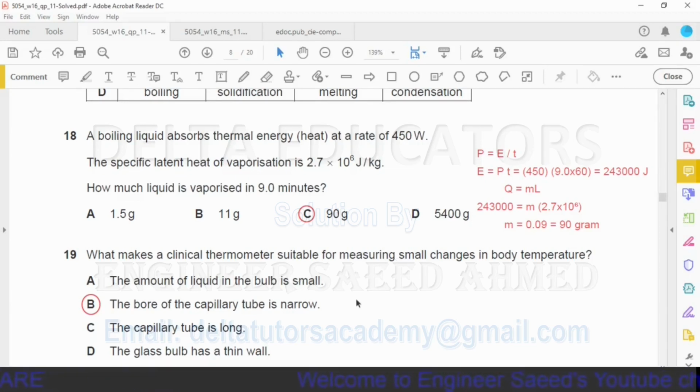Now the same thing is given in option B, the bore of the capillary tube is narrow. If the diameter of the capillary tube is less, then it will be more sensitive, and if the diameter of the bore is more, then it will be less sensitive. So our correct option is option B. The bore of the capillary tube is narrow. That's why it is more sensitive, or it can measure small changes in body temperature.